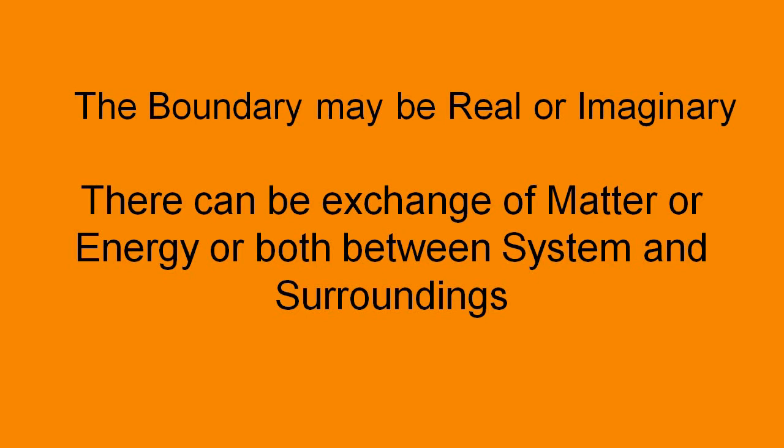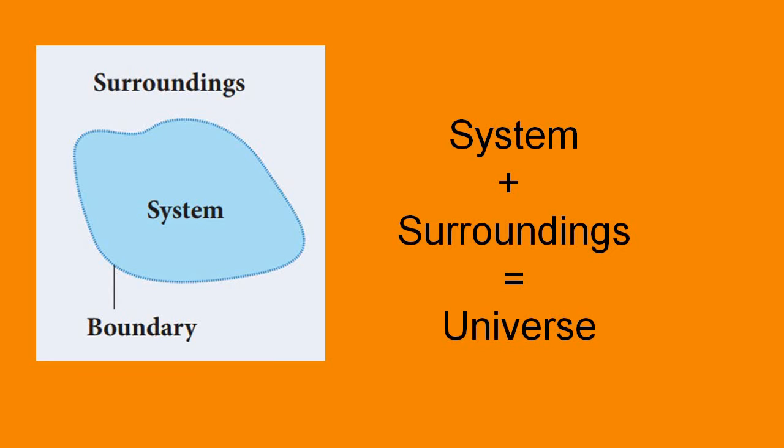In physics, we are always interested in the transfer of energy alone. And in chemistry, chemical thermodynamics, you will always discuss the transfer of mass as well as energy. And this term universe is also familiar to us.